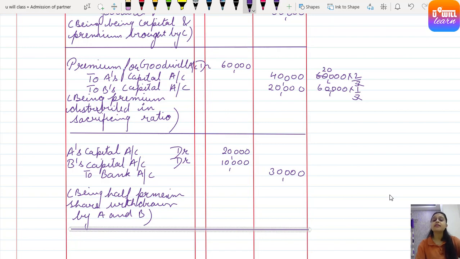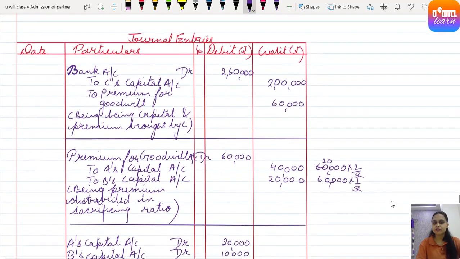But here it is said that half of which is withdrawn. So A was supposed to get 40, so now he is withdrawing half, 20. And B was supposed to get 20, so he is withdrawing half, that is 10,000. Clear, everyone? Understood? So the withdrawal entry also you learned today, that is partner's capital account debit to bank. Got it? So two new entries for today.